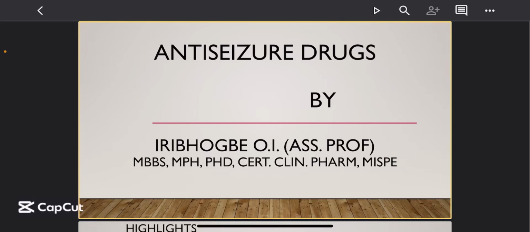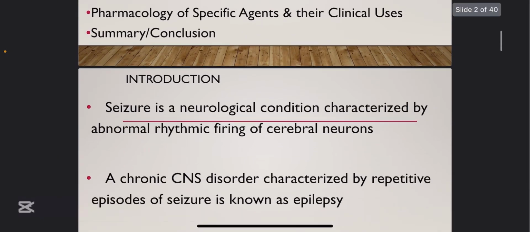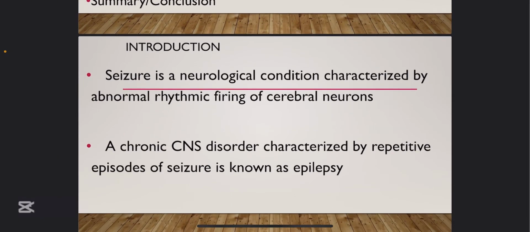We'll be discussing anti-seizure drugs that are used to treat seizure. So we're discussing it based on introduction. We'll classify seizure, classify anti-seizure drugs, talk about the mechanism of action of anti-seizure drugs, and talk about some specific anti-seizure drugs that are commonly used. So let's quickly start. Seizure is different from epilepsy.